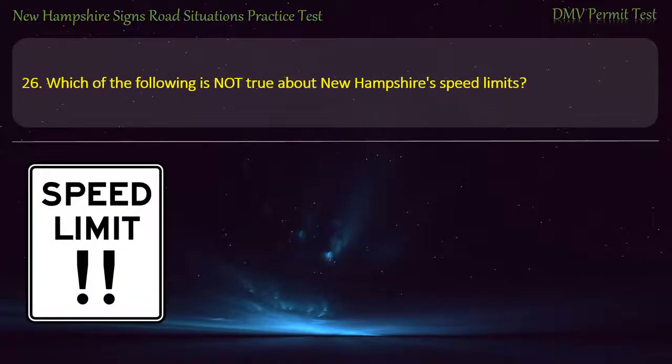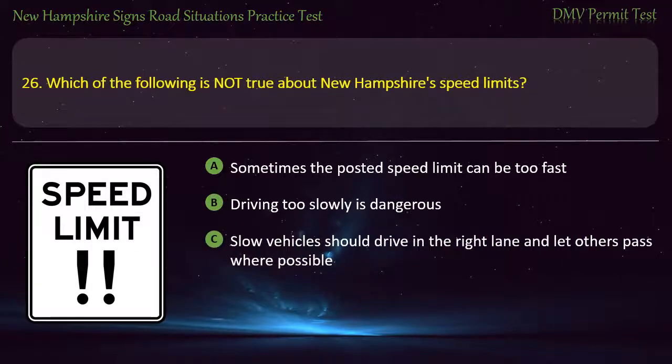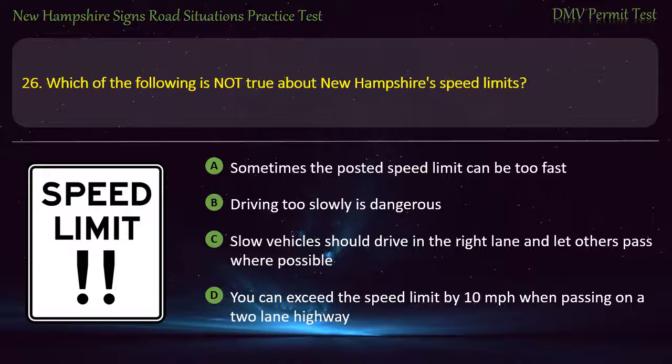Question 26. Which of the following is not true about New Hampshire's speed limits? Sometimes the posted speed limit can be too fast. Driving too slowly is dangerous. Slow vehicles should drive in the right lane and let others pass where possible. You can exceed the speed limit by 10 miles per hour when passing on a 2-lane highway. Answer. You can exceed the speed limit by 10 miles per hour when passing on a 2-lane highway.